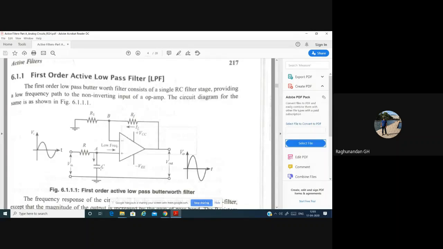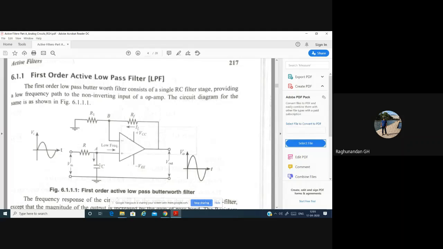That's why the capacitor is connected in parallel. All the high frequency signal will go here, the arrow mark is shown here, and only the lower frequency signal will go here. So due to this characteristic of the RC component, we are able to filter the higher frequency signal and allow the lower frequency signal. And sometimes this first order active low pass filter is also called a Butterworth filter.